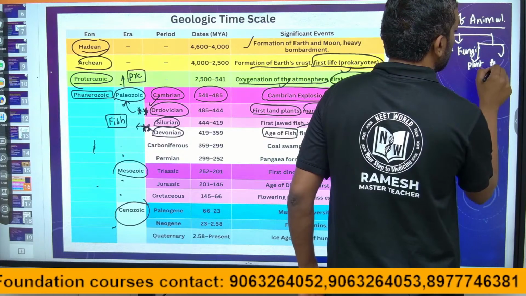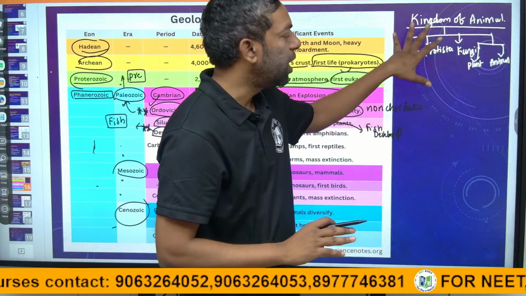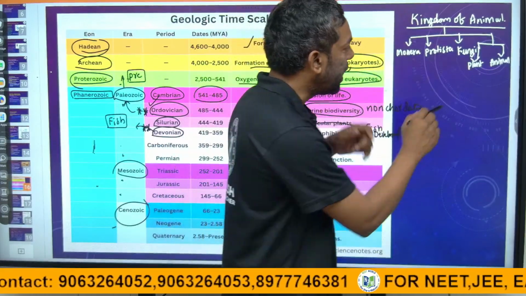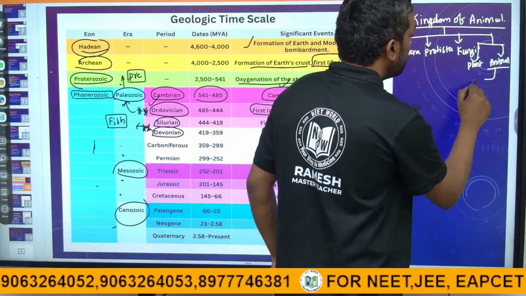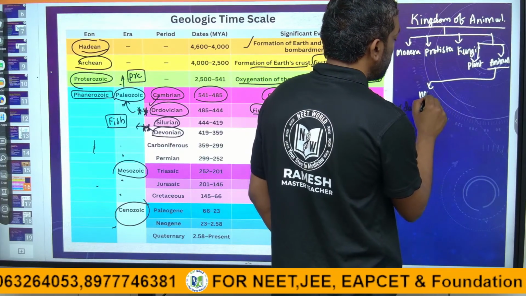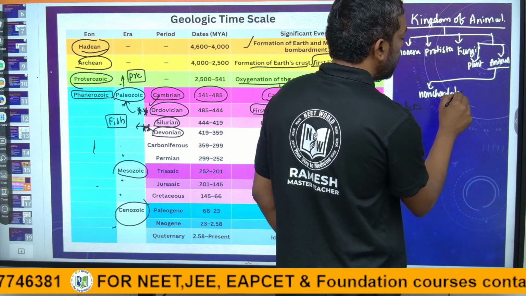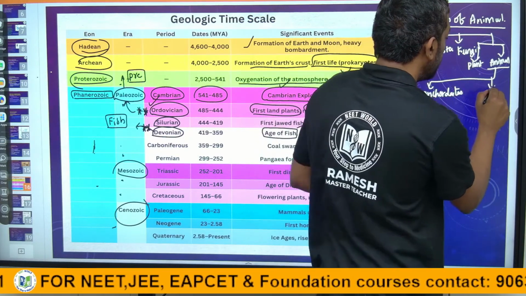This is the 5 kingdoms. If we come to the animal kingdom, there are first non-chordates and chordates.